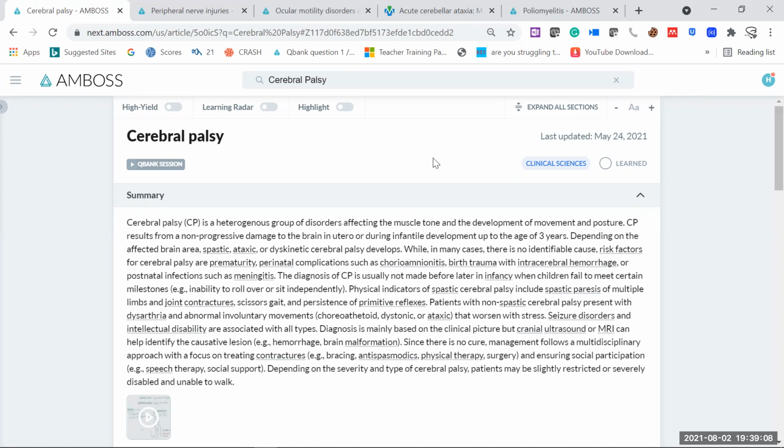So here we will see there is a muscle tone and development of movement and posture. Overall, the baby presenting to you is having some movement problem, gait and posture problems, the muscle tone is disturbed, and CP results from a non-progressive damage to the brain in utero or during infantile development up to the age of 3 years.